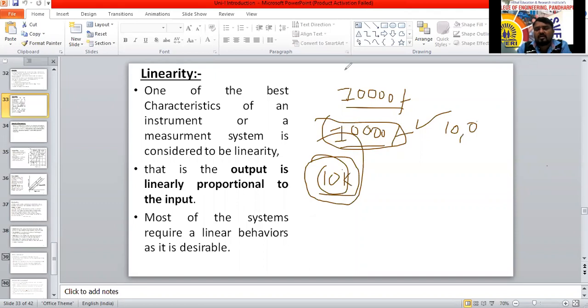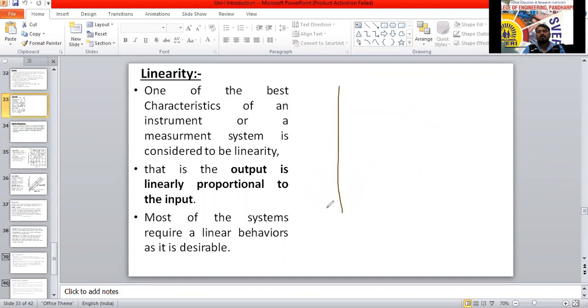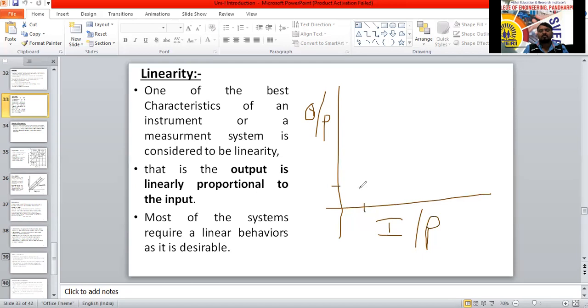I will draw the graph and explain, just a minute. See here, this one I will take as the y-axis, which I will consider as output. This one I will consider as the x-axis, which I will consider as input. So suppose for some input, I will get the output here.